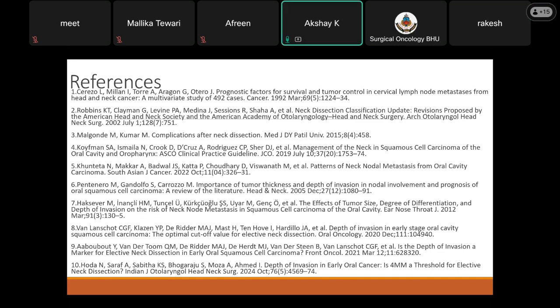Frozen section can be used for both the primary as well as the neck lesions. For neck lesions, in case we are doing a sentinel node biopsy, then frozen section has to be done. If it comes positive, then we have to go for a comprehensive neck dissection. Further, in case we are doing the supraomohyoid dissection, we can do a frozen section. And if that comes positive, then we can go towards a more comprehensive neck dissection. In case of primary, we can find parameters like depth of invasion or PNI or LVI, which can guide towards the need for an elective node dissection in N0 neck.